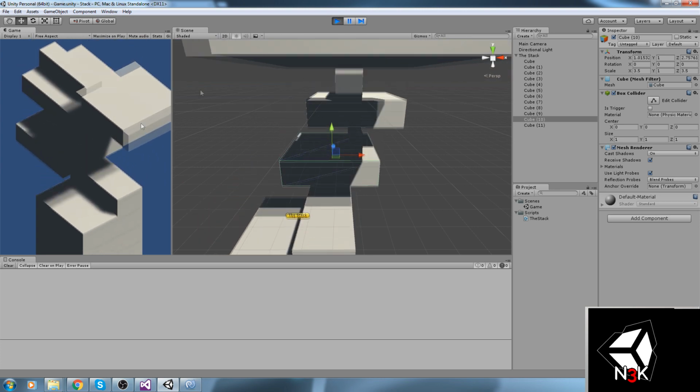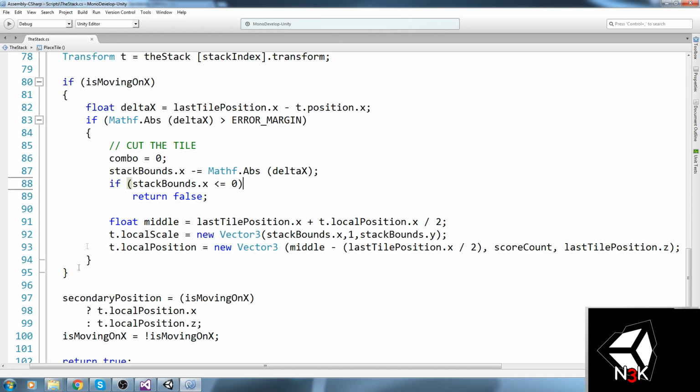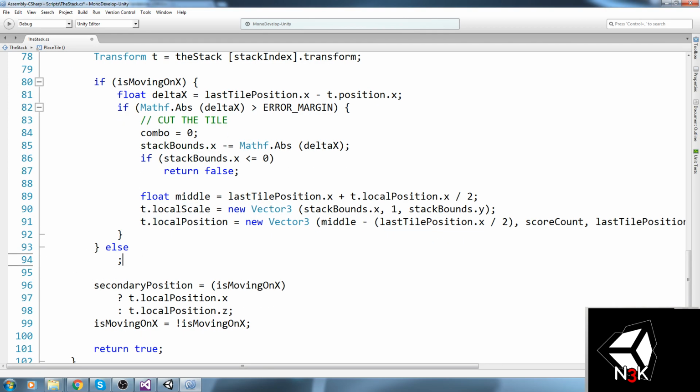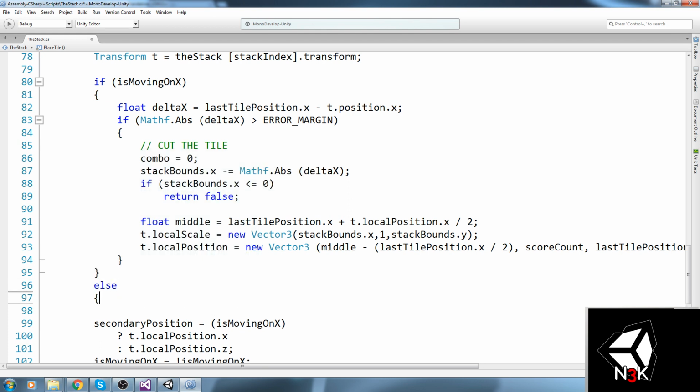Okay, I think it makes sense, but my stack bounds is a little bit messed up. So I will uncomment this, and what else could I be doing? I could be starting to actually work on the else statement. So that's when we're moving not on the x-axis, but on the z-axis.